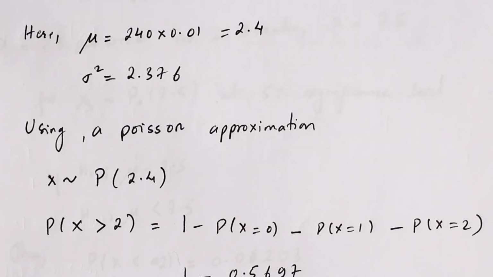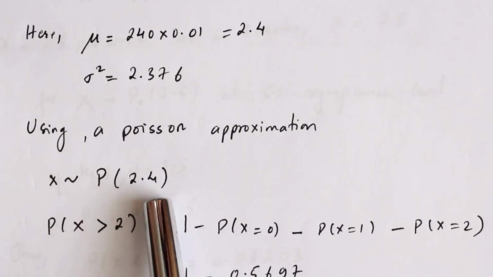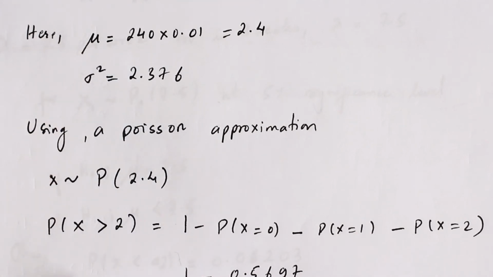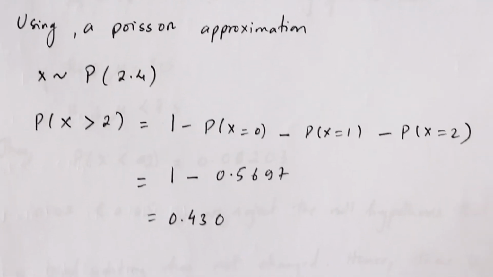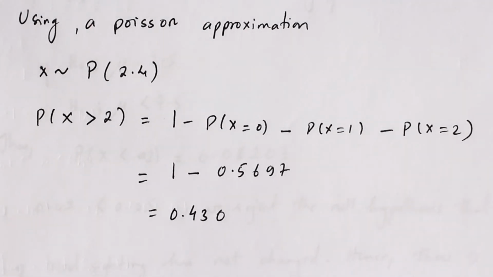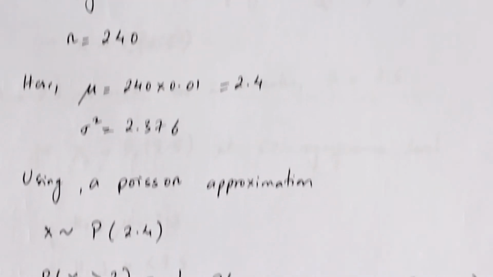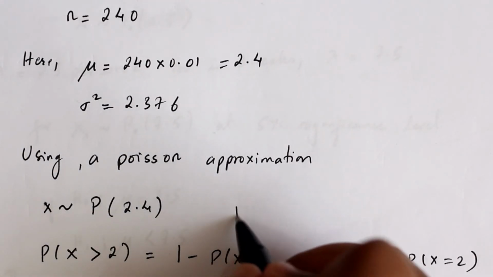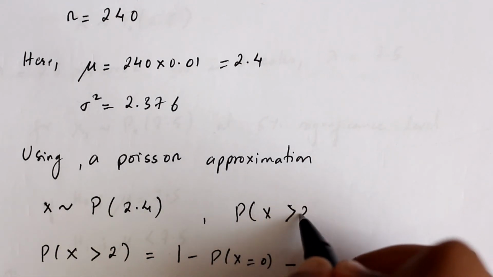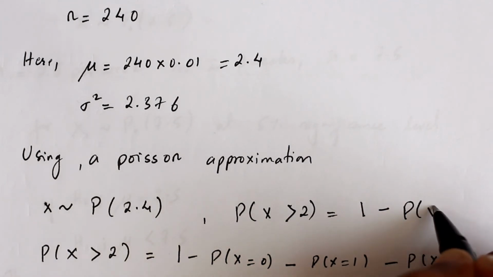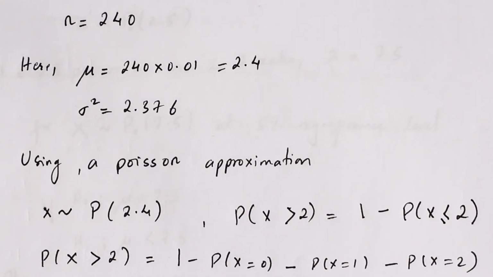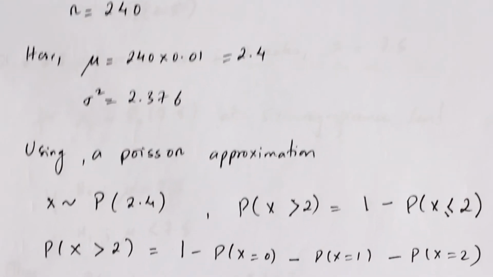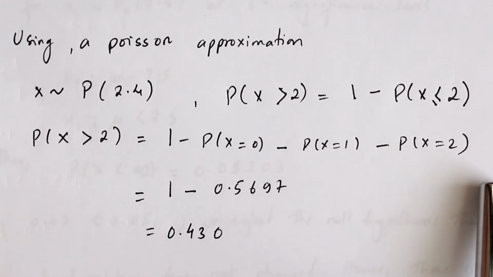So using a Poisson distribution here with lambda as 2.4, because mu is also lambda, we use the Poisson distribution formula to find P(X > 2). P(X > 2) simply means 1 minus P(X ≤ 2).